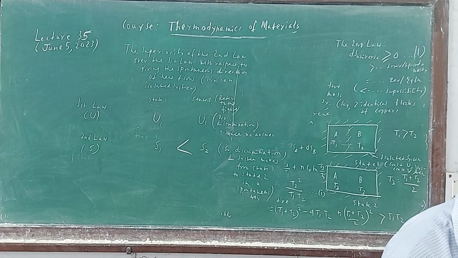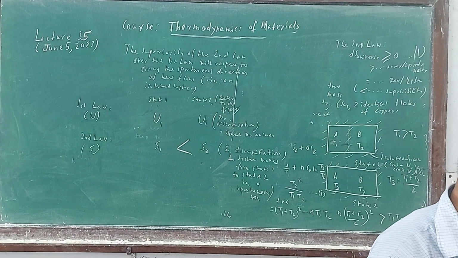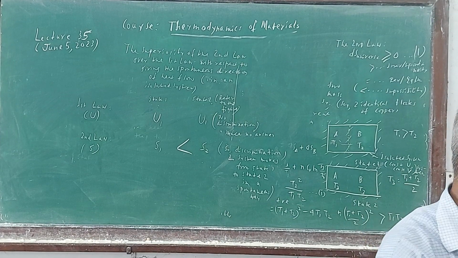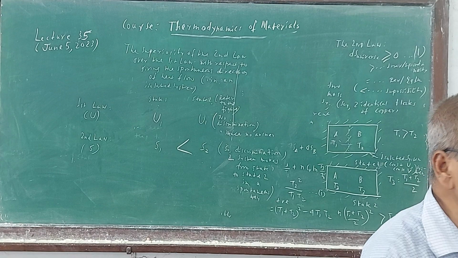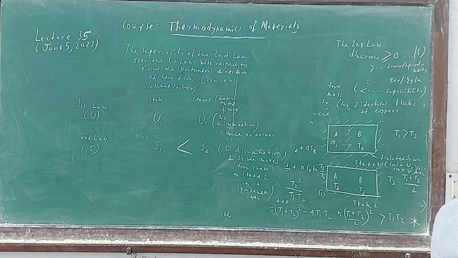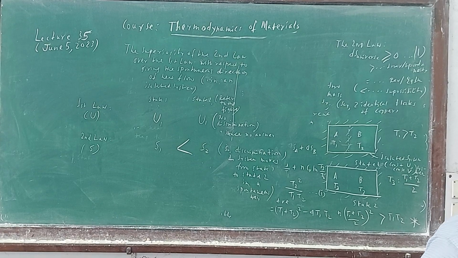Heat flows from high temperature to low temperature. Energy flows from high potential to low. What else do you know? Electric current flows from high electric potential to low. Everywhere it is high to low, spontaneous.